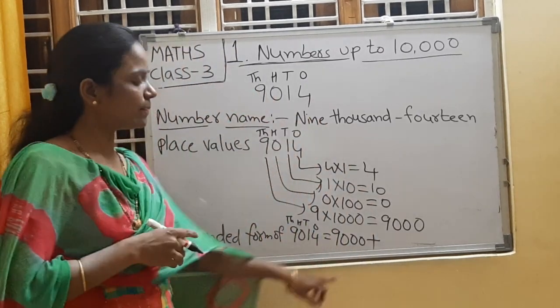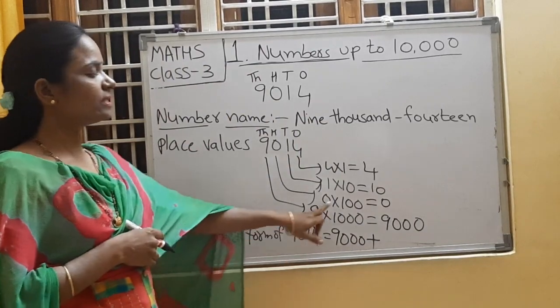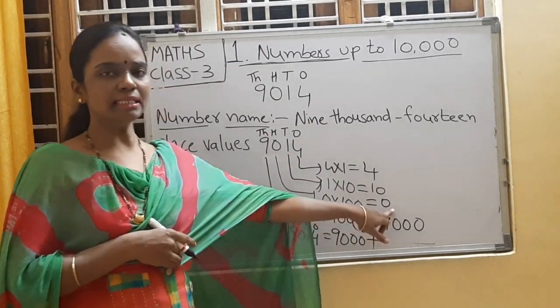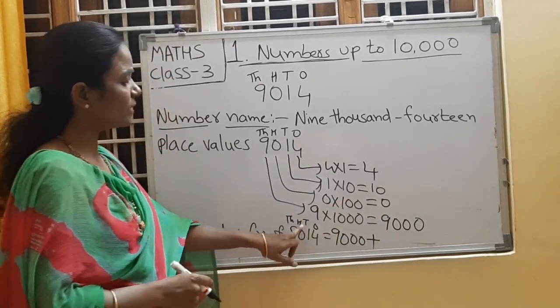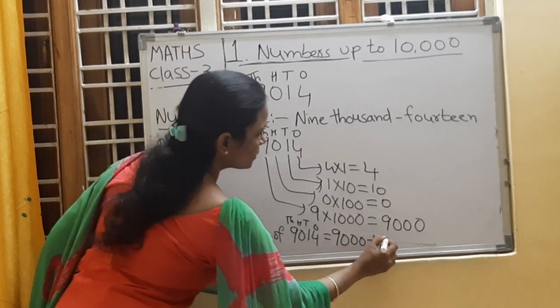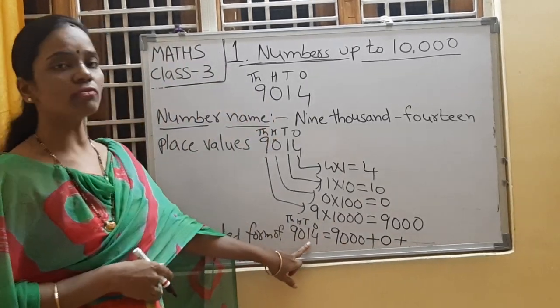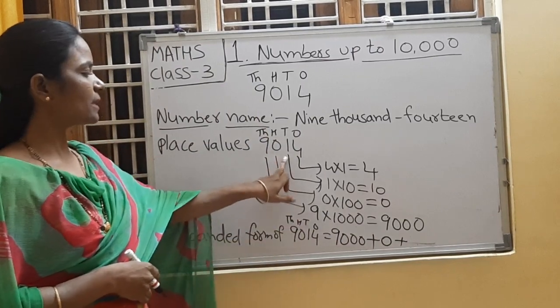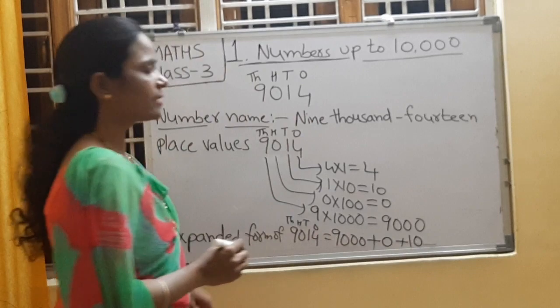Plus. Adding means, what is the symbol? Plus. 0's place value is 0. Yes, children, 0's place value is always 0. 0 into 100, because 0 is in the hundreds place. Next, what is the place value of 1? 1 is in the tens place. 1 into 10. 10 is the place value of 1.